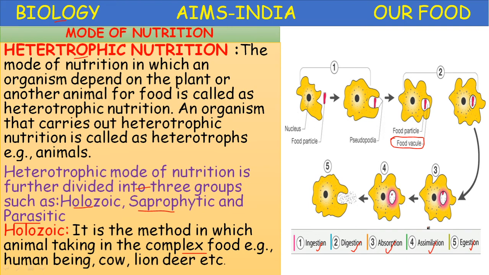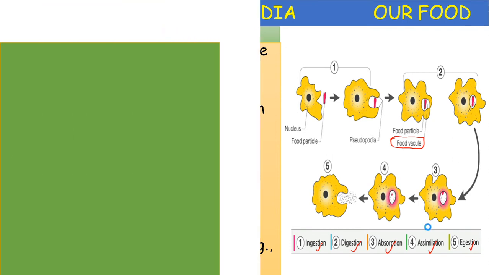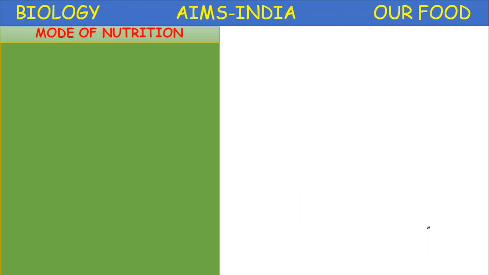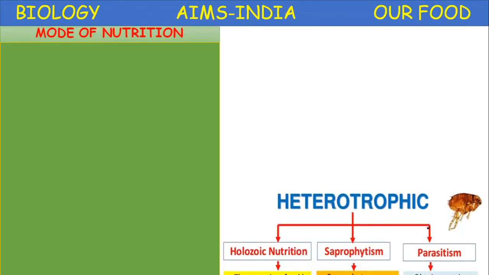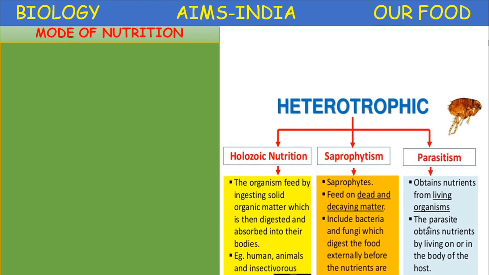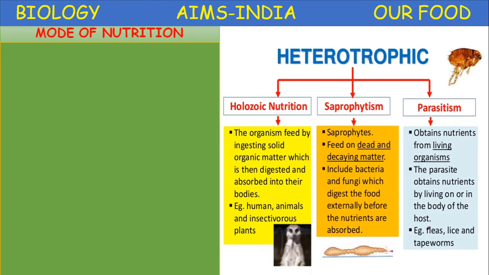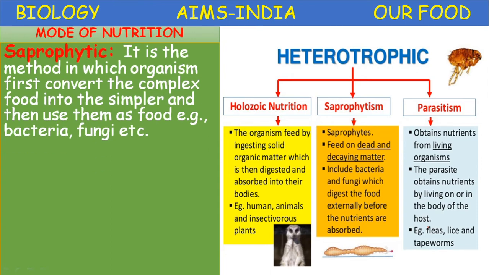Okay children, heterotrophic nutrition. So heterotrophic nutrition is divided into three main categories: holozoic nutrition, saprophytic nutrition, and parasitism or parasitic nutrition. Holozoic we have completed.